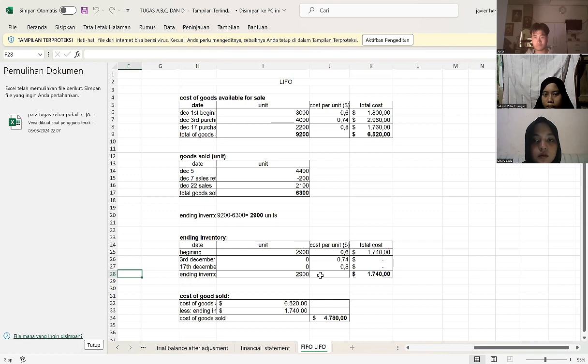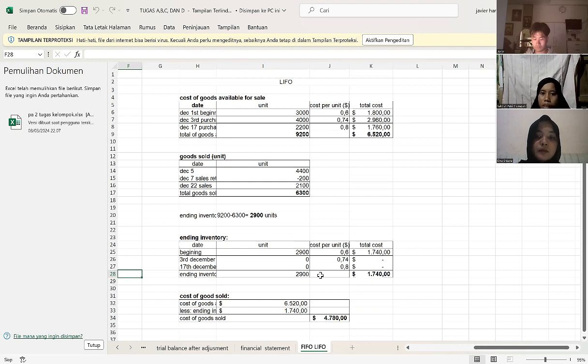And on December 17th, there were 2,200 units at a price of 0.8, so the total is 1,760. So the total of goods available for sale is 9,200 units at a price of 6,520.